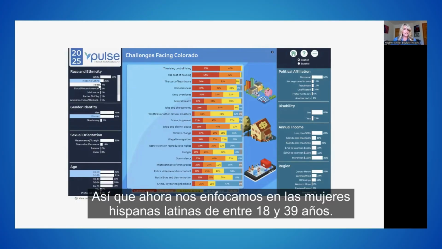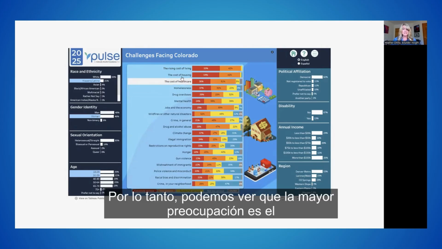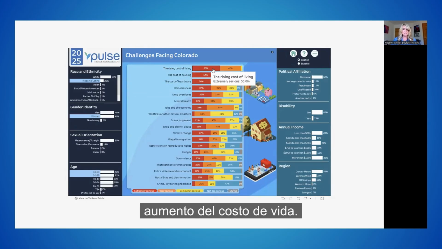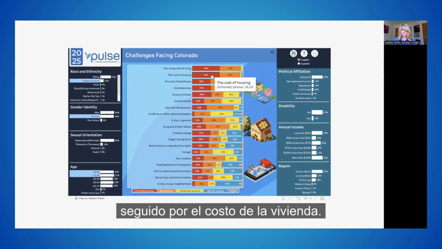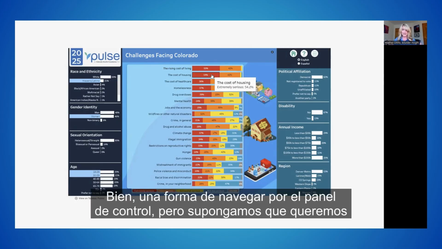So now we're looking at Hispanic Latino women, 18 to 39. So we can see the biggest concern is the rising cost of living, followed by the cost of housing. Okay, so one way to navigate the dashboard.